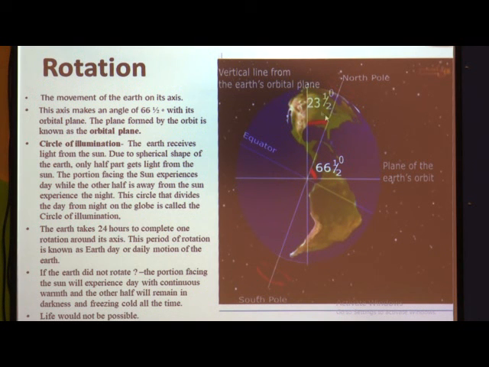And children, once again I will show you this axis, the orbital plane. The axis makes an angle of 66.5 degrees with its orbital plane. And when we draw a vertical line from this orbital plane, then this axis makes an angle of 23.5 degrees.